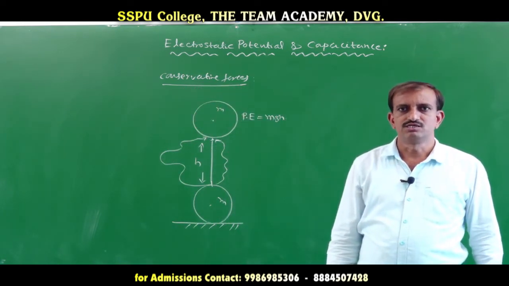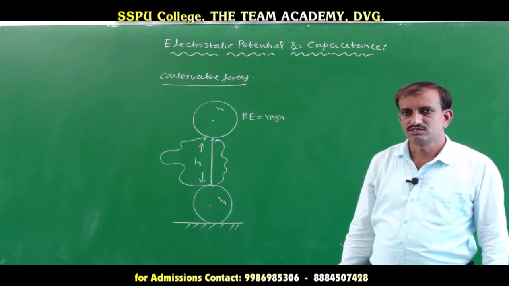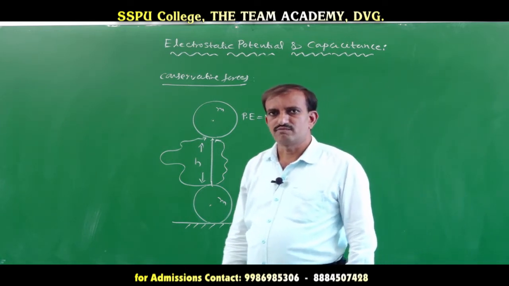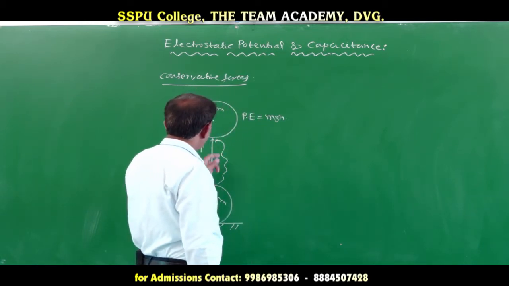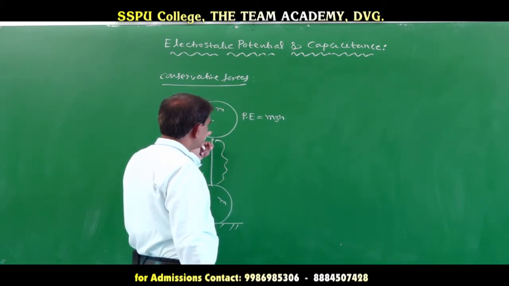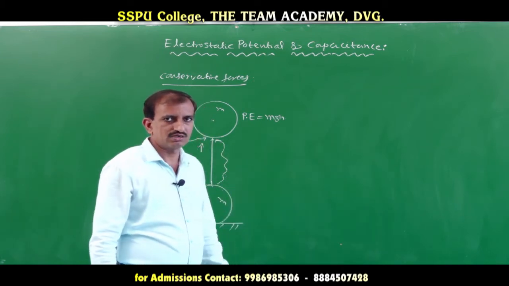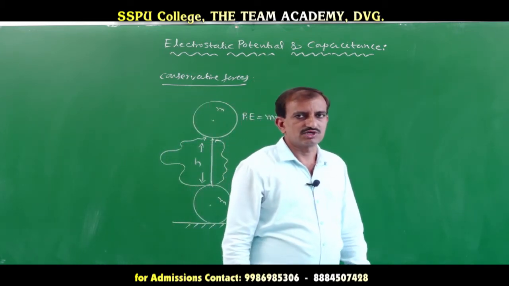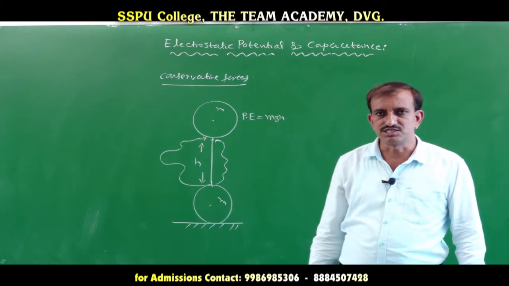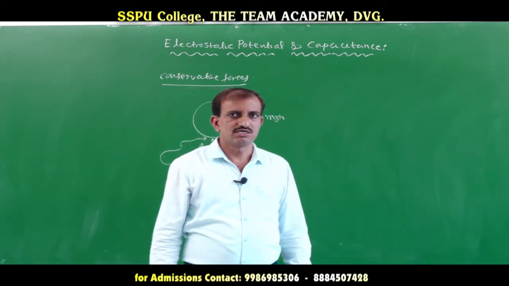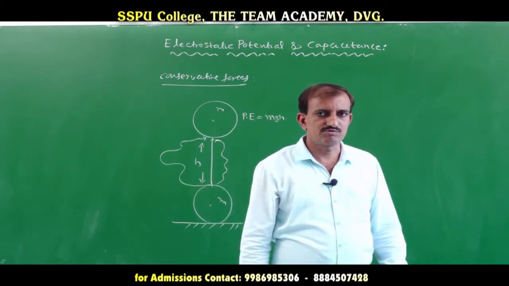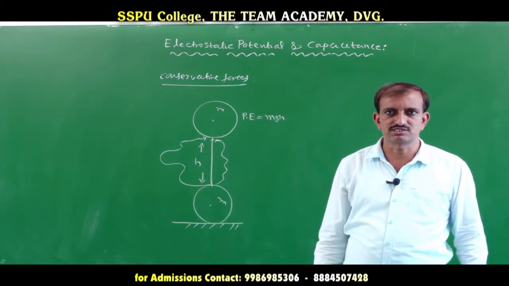We can recover the energy spent in moving the metal ball from the ground to the height h. If you drop the metal ball, this gravitational potential energy is converted into kinetic energy of the metal ball, so that the sum of kinetic energy and potential energy remains constant.